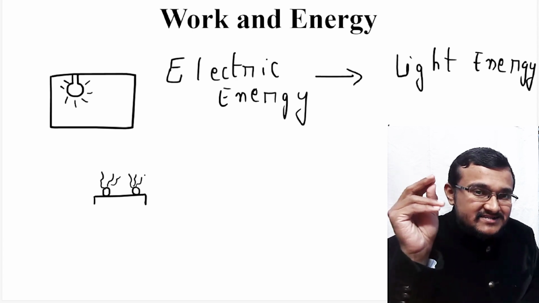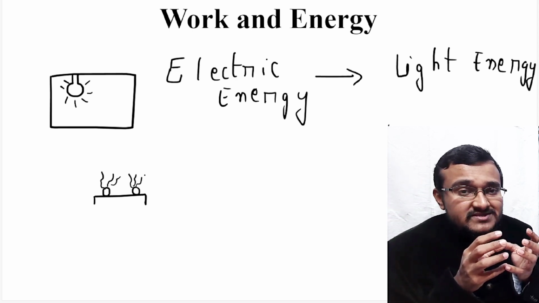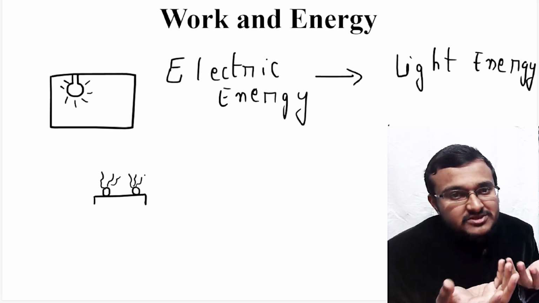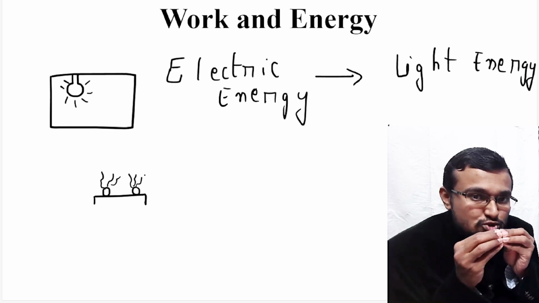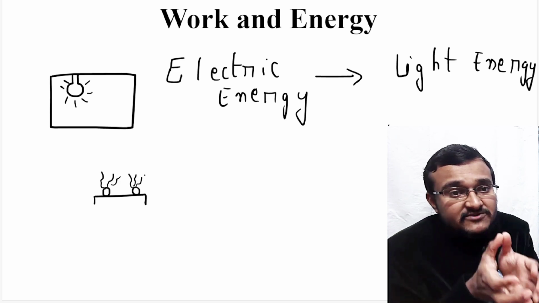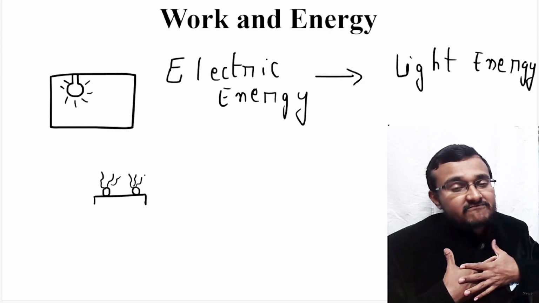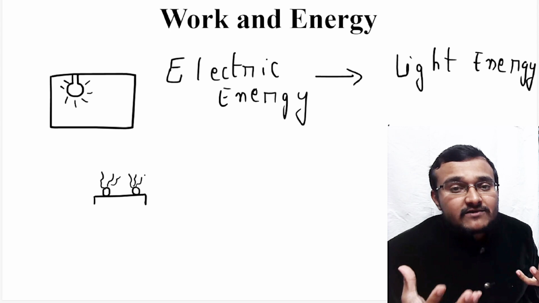Because of light energy, photosynthesis happens in plants, and it is responsible for producing fruits or vegetables. That means energy is getting stored in the form of fruits and vegetables, and you eat them in order to get energy within your body, and using that energy you do your day-to-day work.